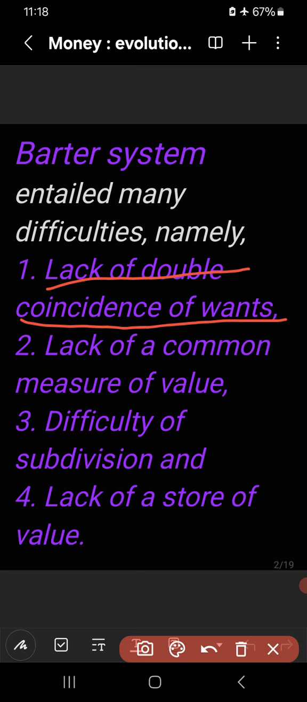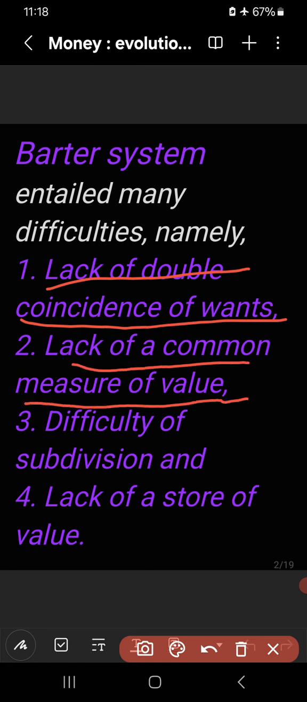Number two is lack of common measure of value. There was no common measure of value like today. Today we can measure the value of any commodity with money. Money acts as a medium of exchange. But in barter there was a lack of common measure of value.